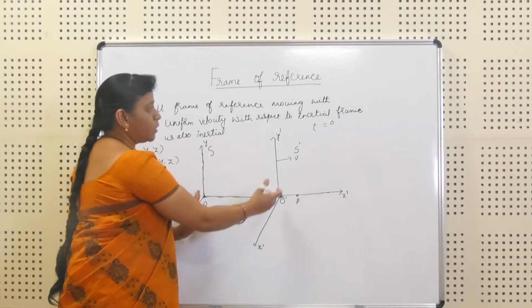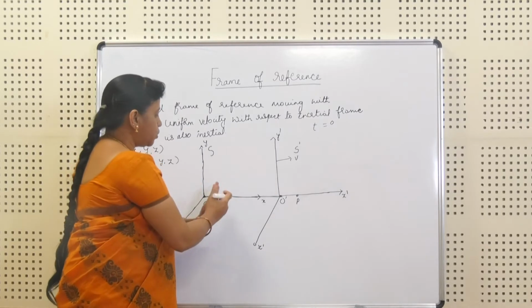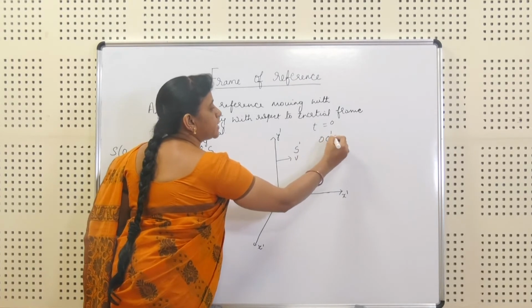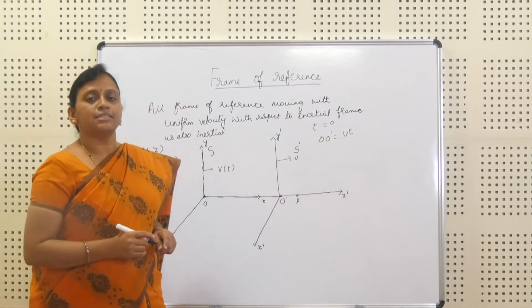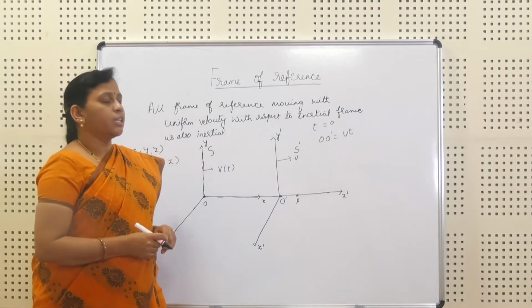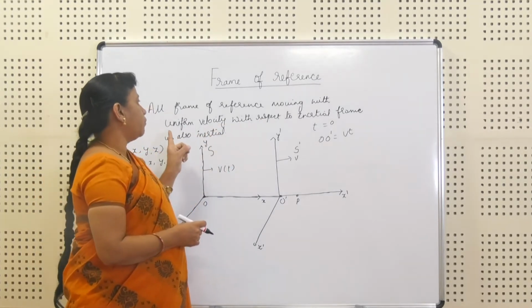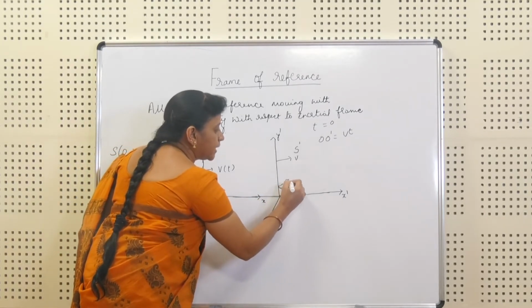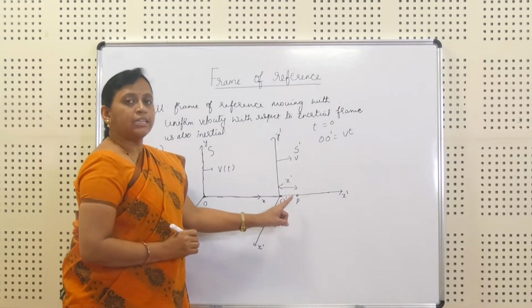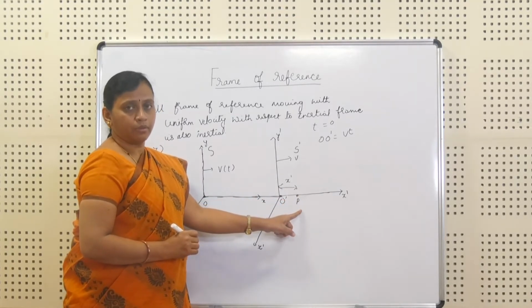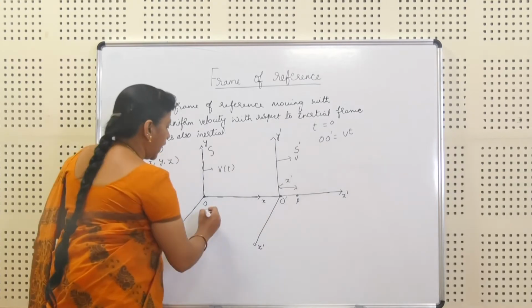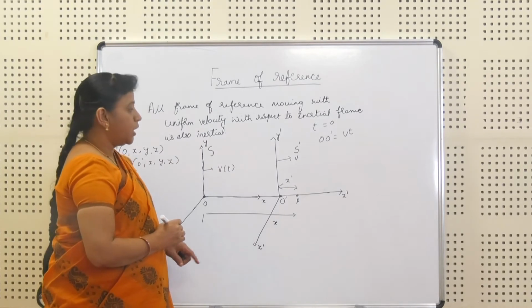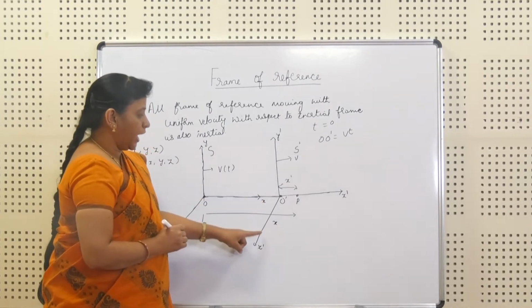When these two coincide, the distance O dash at any instant of time is equal to V into t. Since there is a movement at uniform velocity, I can represent this distance as x dash, because there is a displacement to the point of the particle, and the whole distance from here to here is x.